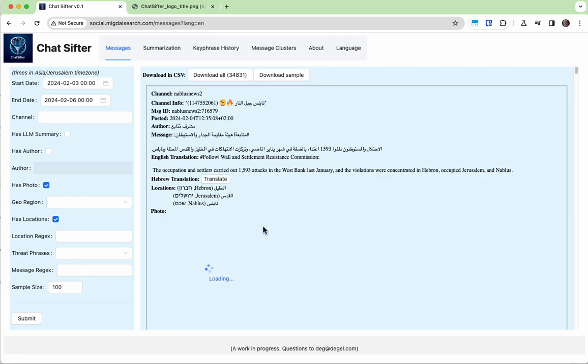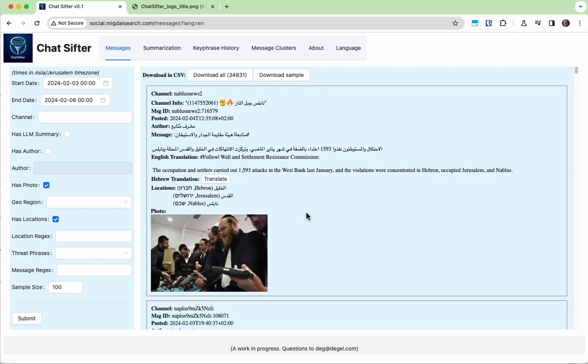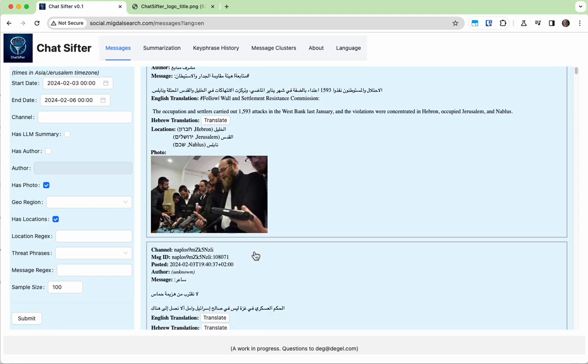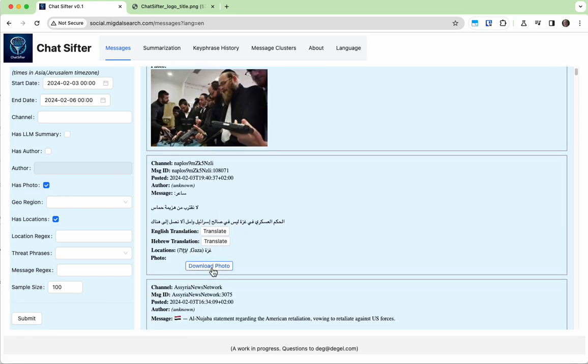What's it a photograph of? So this is claiming that the Israeli occupation has led attacks in the West Bank, in Hebron, Jerusalem, and Nablus. You can see we automatically recognized the names of those locations, translated them for convenience into Hebrew and English, and this is the corresponding photograph.